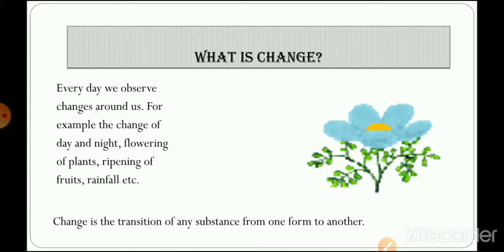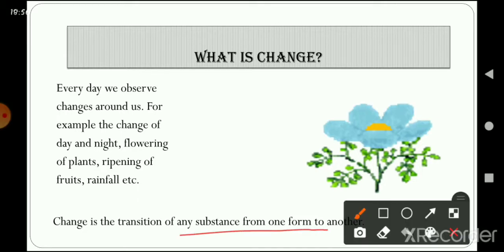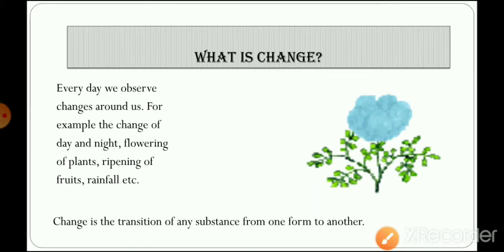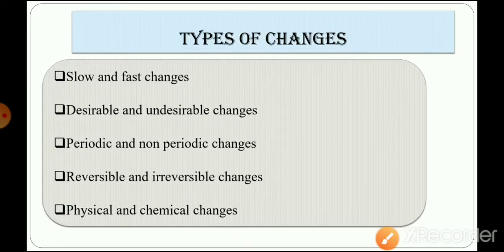We see many different types of changes around us, and a change can be smaller, bigger, slower, or faster. These are the types of changes that we discussed in the previous video. But what is a change? Change is a transmission of any substance from one form to another. Changing of anything from one form to another is known as change. Now let's talk about types of changes quickly.